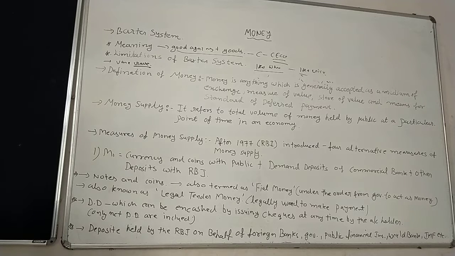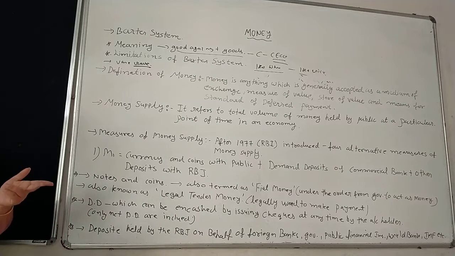So today my demand for wheat may be there, but in future I may not want the wheat. So in future I may deny that I don't want the wheat. So that is not a common measure of unit. That is the double consideration issue once again in this type of barter system.